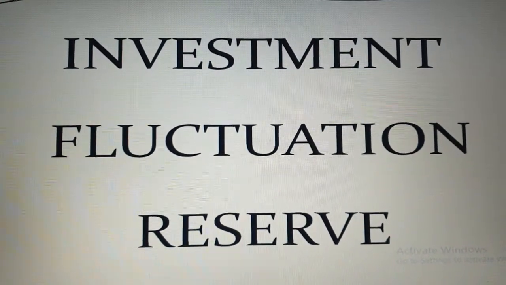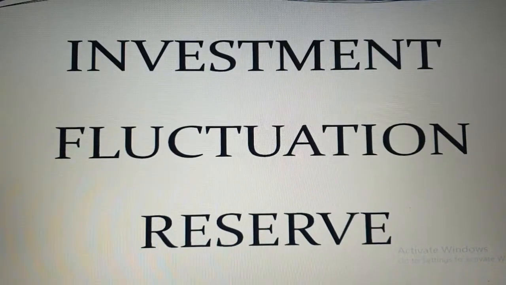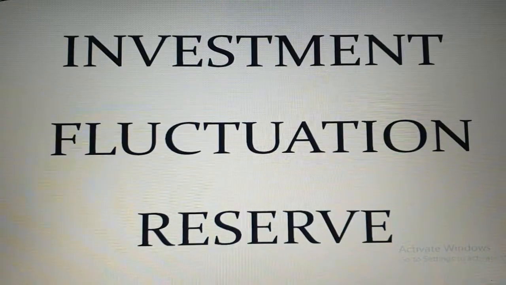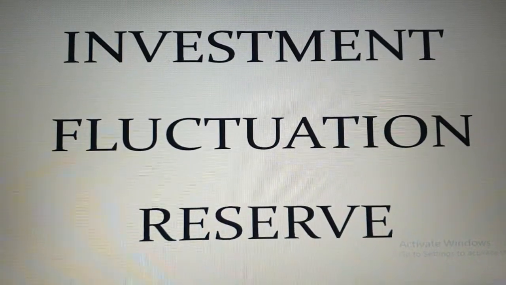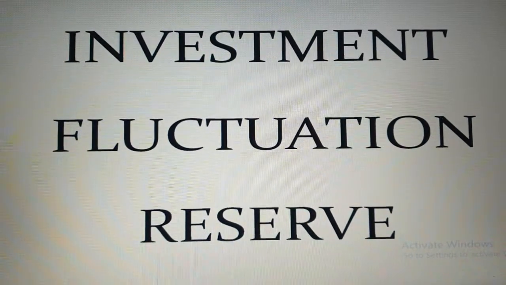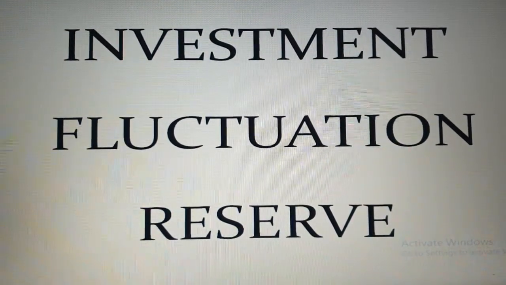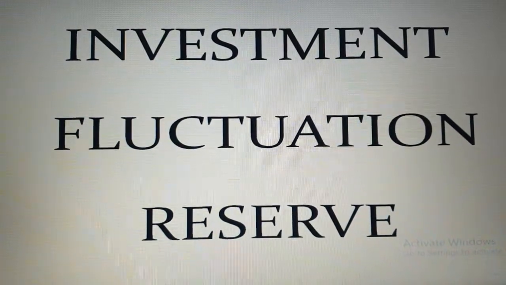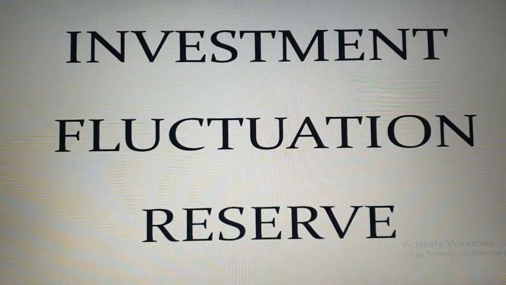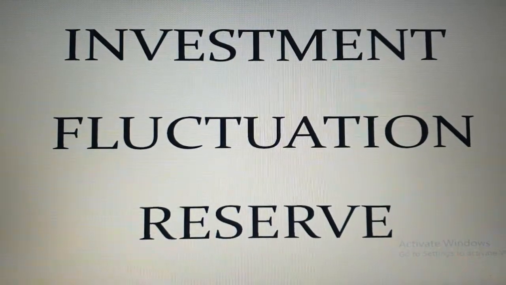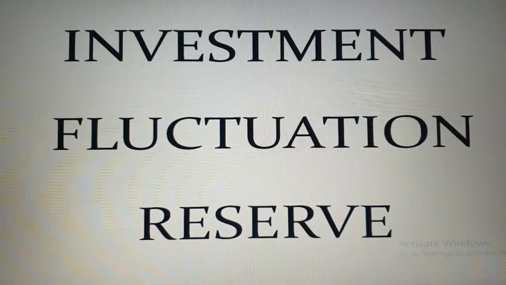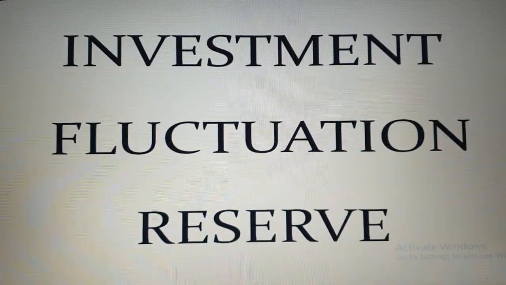Today I am taking the new topic, that is investment fluctuation reserve. Yesterday we were discussing the distribution of accumulated profit or loss as well as the reserves at the time of admission of a new partner, in which we already discussed the profit and loss and one specific reserve, that is workman compensation reserve. Now move to the next topic, that is investment fluctuation reserve. I already discussed this topic in chapter number 2 in detail. Let's take a quick revision of the investment fluctuation reserve.